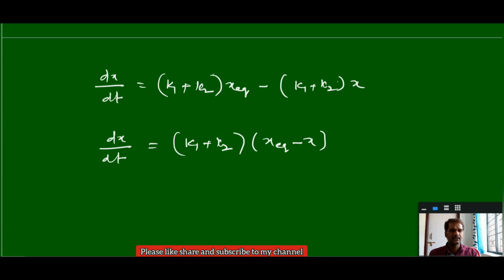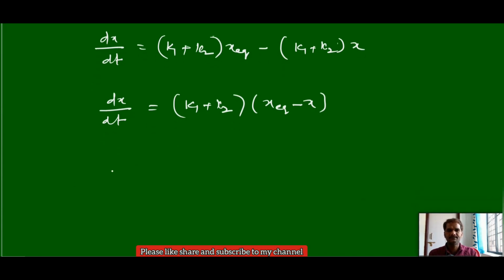Again, for applying the integration we can interchange the terms. This is dx by (x equilibrium minus x) equals (K1 plus K2) into dt.